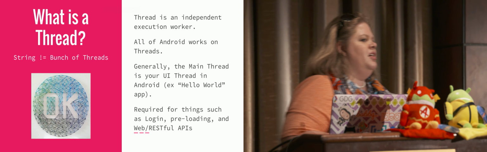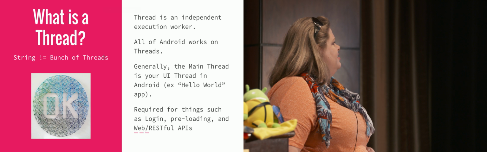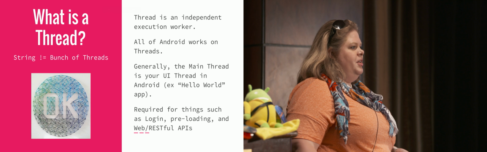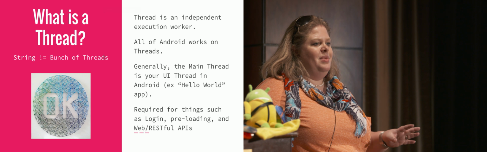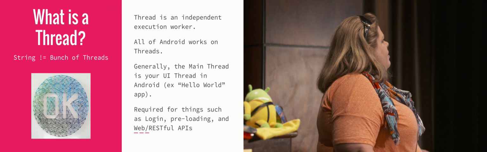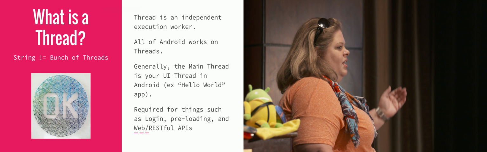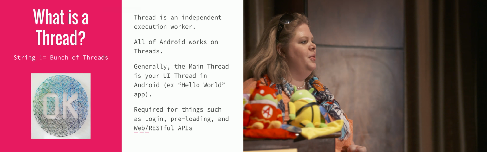Let's start with, what is a thread? A string does not represent a bunch of threads. And by that I mean the string construct, right? I know sometimes we have these variable names and things like that that don't really make sense. This is one of them. So a thread is an independent execution worker. It is the worker bee. You are the queen bee. You get to tell the worker bee what to do.